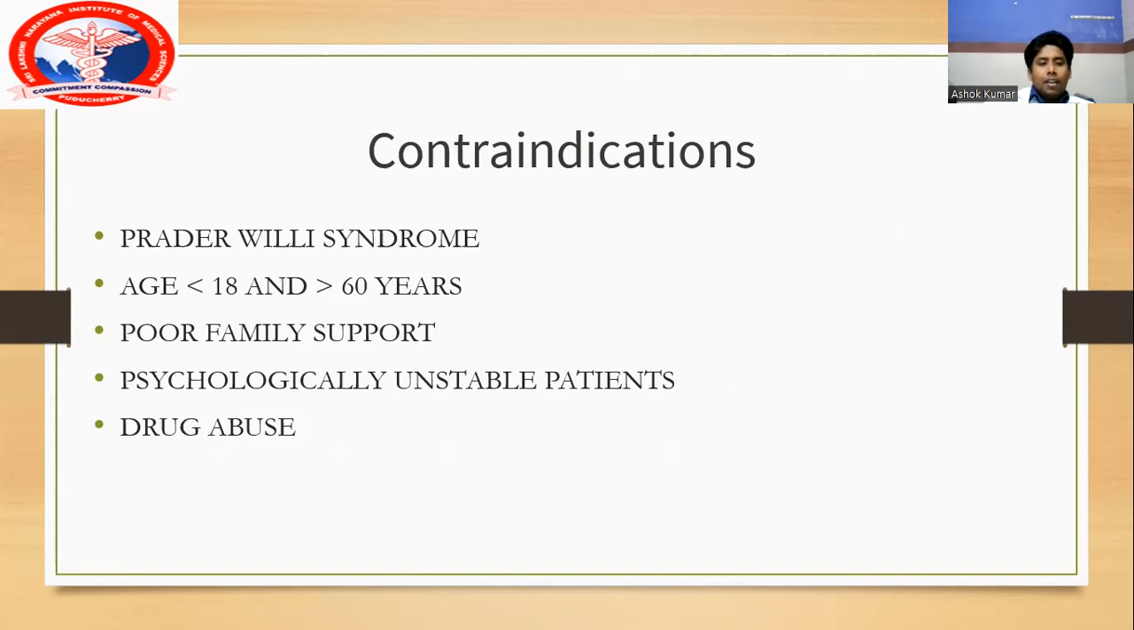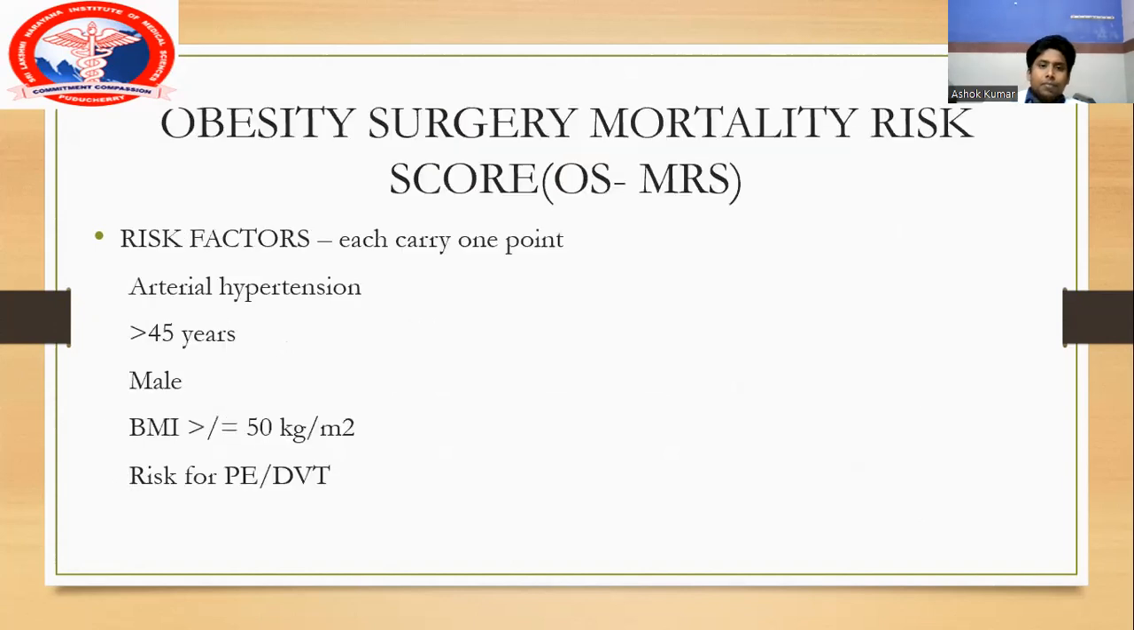And other contraindications are relative contraindications, like age less than 18 years or above 60 years. If the patient is having poor family support, if the patient is psychologically unstable, who cannot make his own decisions, or patients with drug abuse. So these are all patients who are relatively contraindicated for bariatric surgery.